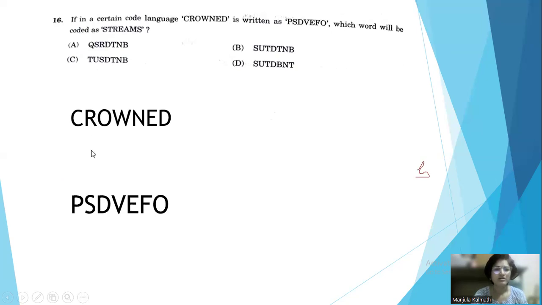Then R, S, middle letter it will come. Then O, P, it will come like this. Means we have to increment with one letter, next letter of this one: C, D, R, S as well as O, P. And then we have to reverse it. We have to take in the reverse order: O, P, R, S and C, D.